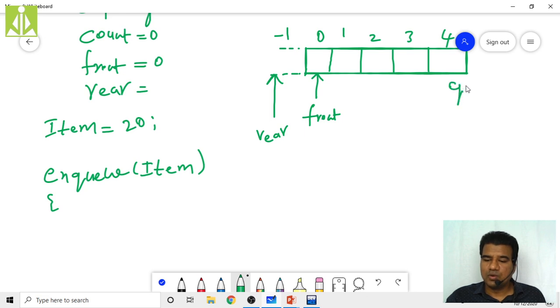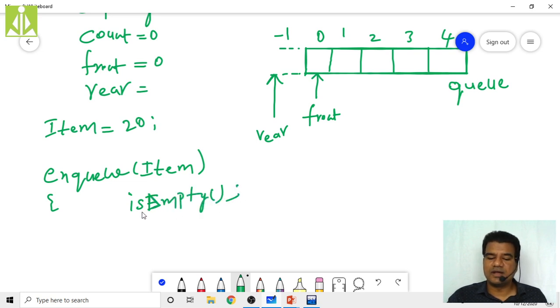So queue, like this. Q, it is a queue. So what do I have to do? First of all, I have to check whether it is empty or not. How can I do that? With the help of the isEmpty function. Simply I have to call this isEmpty function to check whether my queue is empty or not. That isEmpty we will discuss. First, let us discuss the enqueue operation.